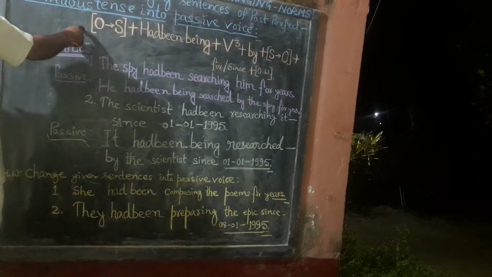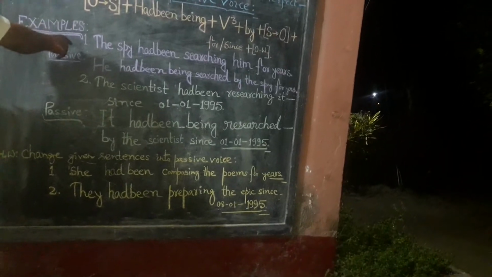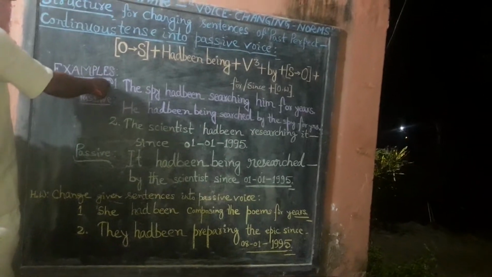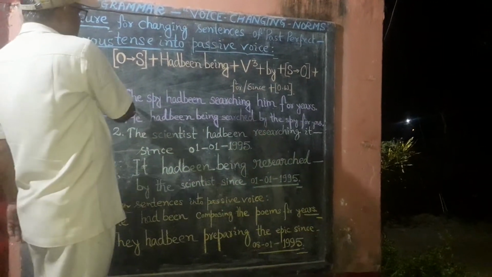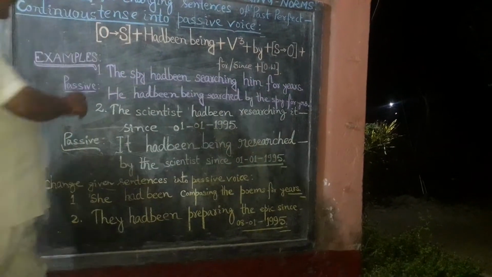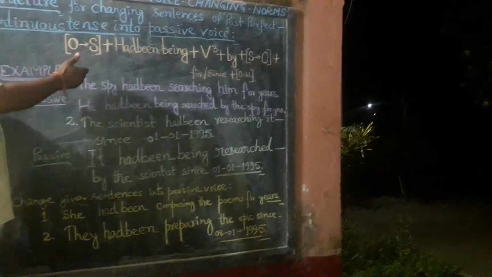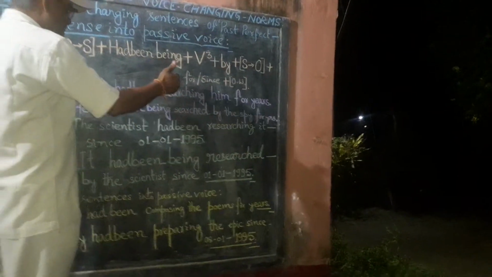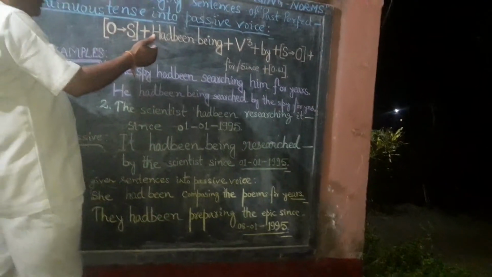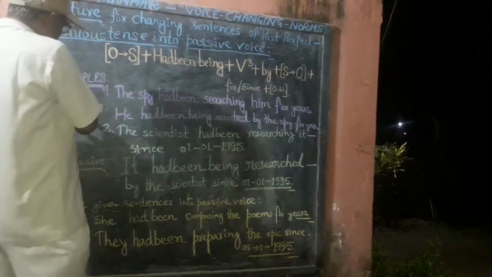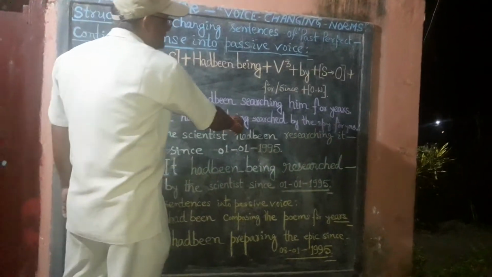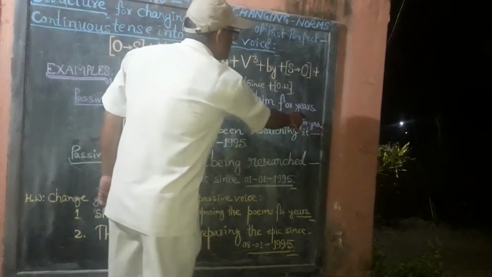This clarification comes with the help of these two examples. First example is the spy had been searching him for years. In Hindi it means जासूस उसे बरसों से तलाश कर रहा था या जासूस उसे बरसों से ढूंढते आ रहे थे. In passive form, it becomes he had been being searched by the spy for years.